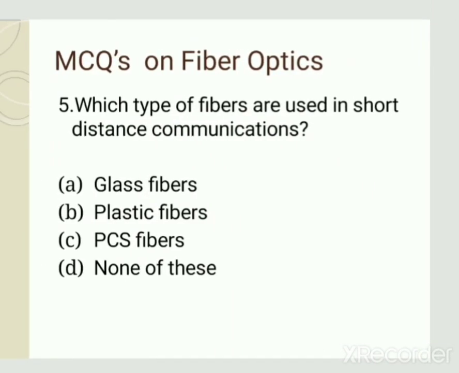PCS fibers are polymer clad silica, or we can say plastic clad silica, and in these fibers there are high losses, and because of high losses they are used in short distance communication. So the correct answer of this question is option C, that is PCS fiber, because it has high losses and it is used in short distance communication.